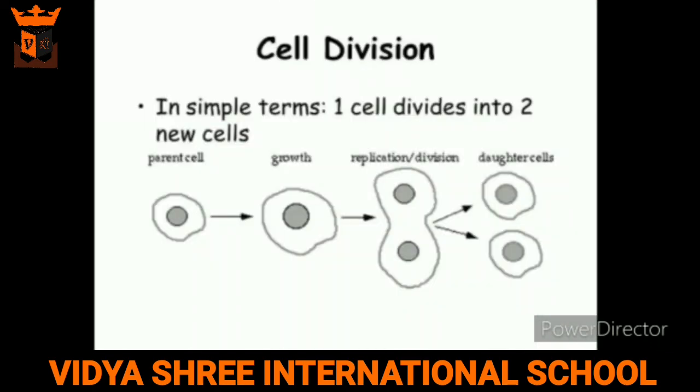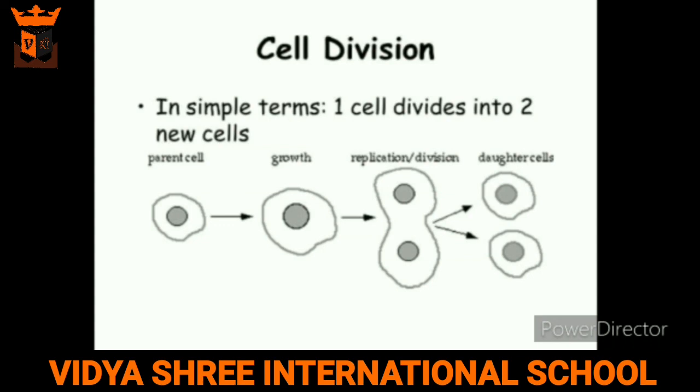Our last topic of this chapter is cell division. When a cell is formed, it is very small in size. After digesting food, it grows to a limited size. And after reaching a certain critical size, it divides to form two cells.